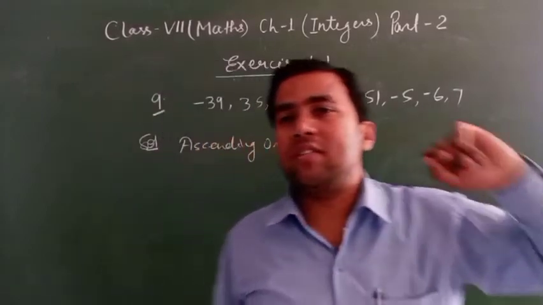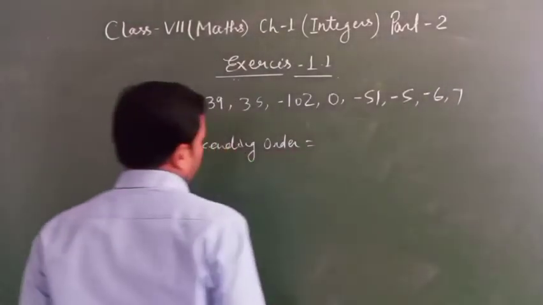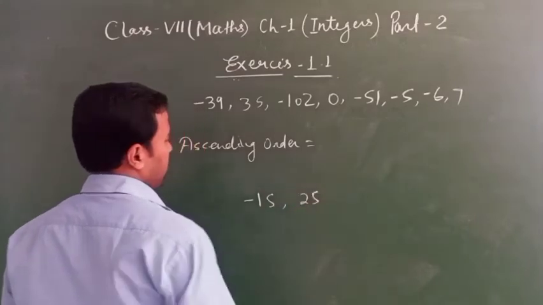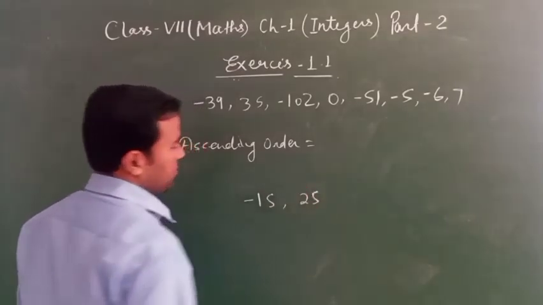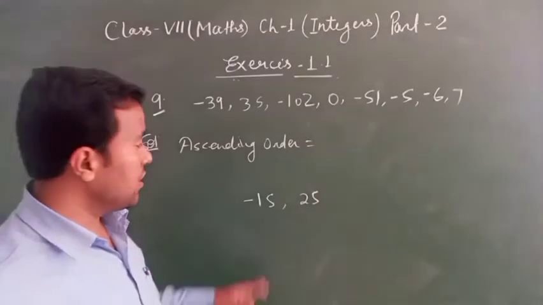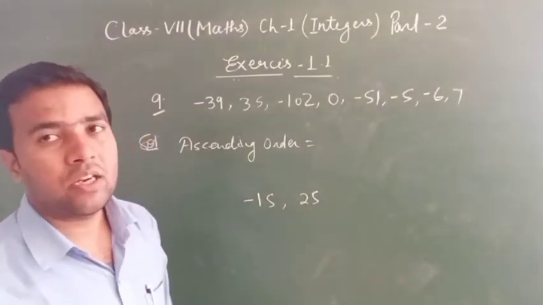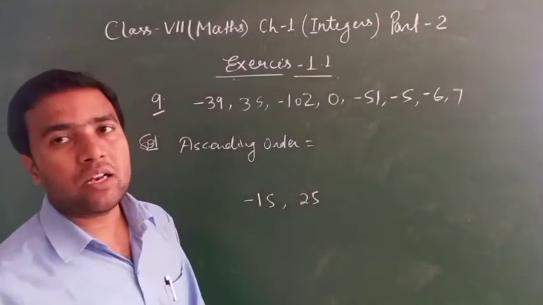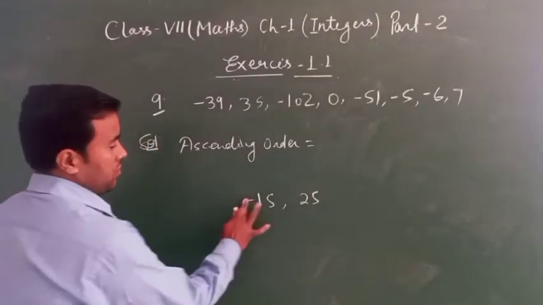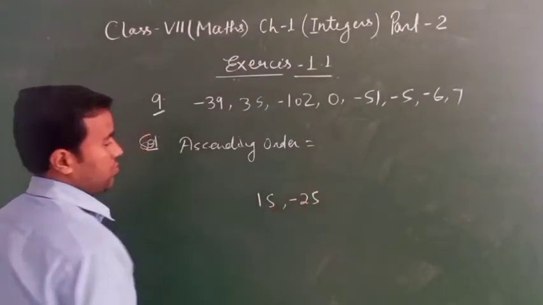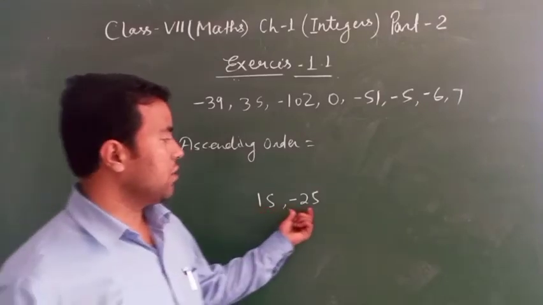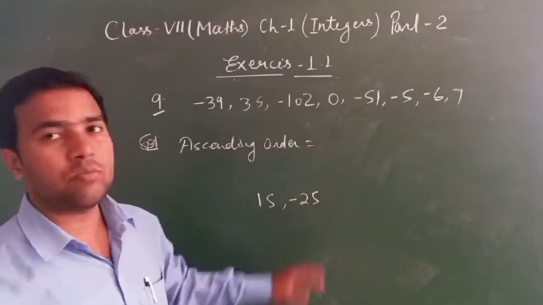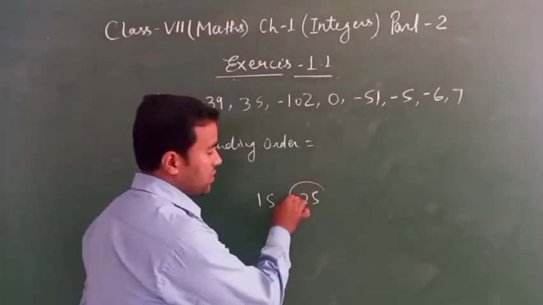Suppose two numbers are given, minus 15 and 25, and someone asks which is small. You will tell minus 15. If we take 15 and minus 25, and the question asks which is small, minus 25 is small.